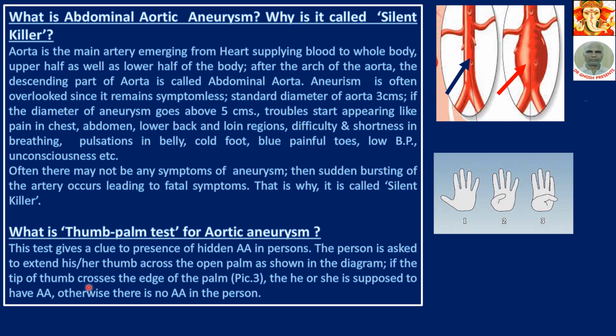The person is asked to extend his or her thumb across the open palm, as shown in the diagram. If the tip of the thumb crosses the edge of the palm, as in picture 3, he or she is supposed to have AA, that is, positive. Otherwise there is no AA in the person. This is a simple test, not 100% accurate, but it is a rule of thumb.